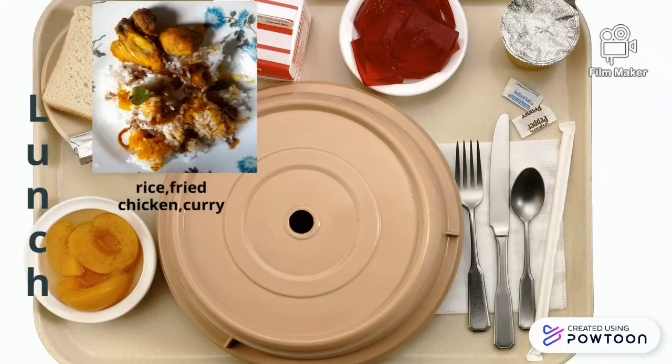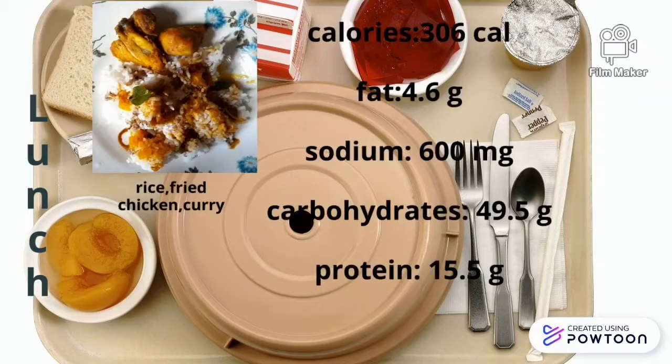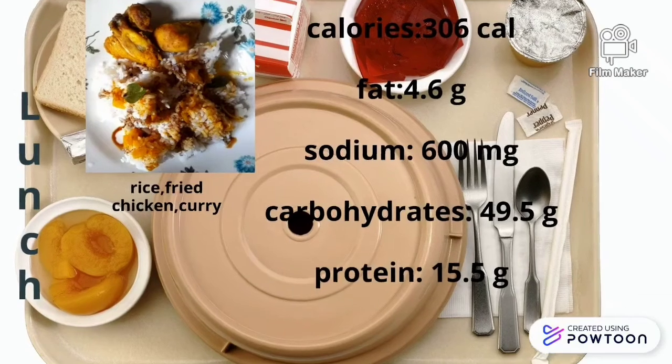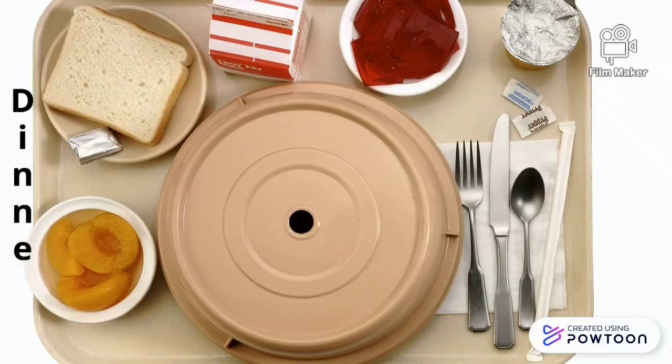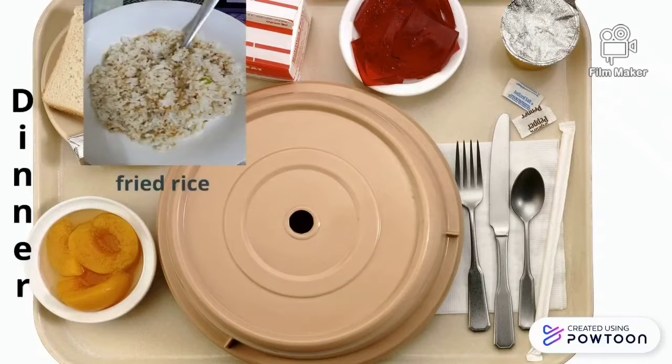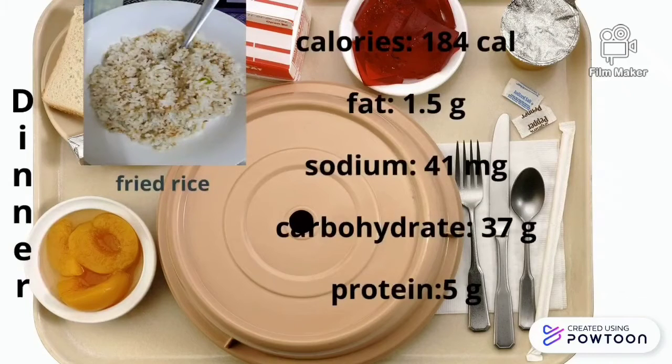For lunch, which is rice, fried chicken and curry, it contains 306 calories, 4.6 gram fat, 600 mg sodium, 49.5 gram carbohydrate and 15.5 gram protein. For dinner, the consumption of fried rice contains 184 calories, 1.5 gram fat, 41 mg sodium, 37 gram carbohydrate and 5 gram protein.